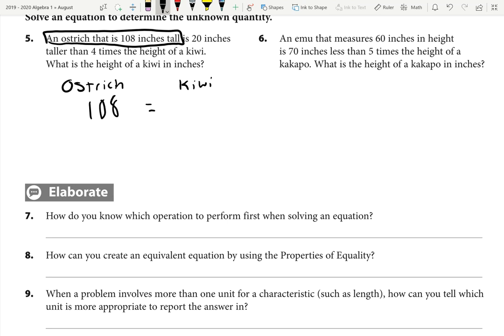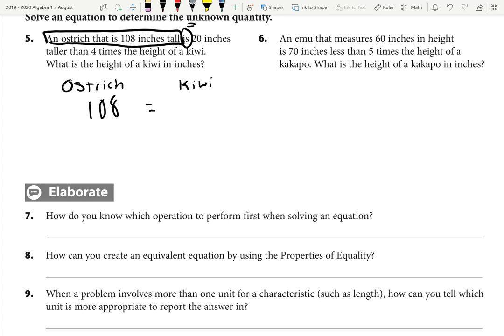We know that. Another fun thing to pay attention to here is the word "is." "Is" more likely than not is our equal sign in the equation. When you see the word "is," think that's where your equal sign goes. So when I'm reading the word problem, I see that 108 is, meaning that's 108 equals.